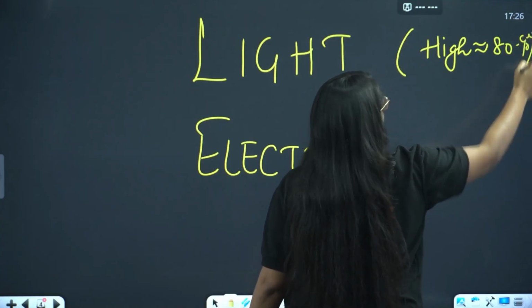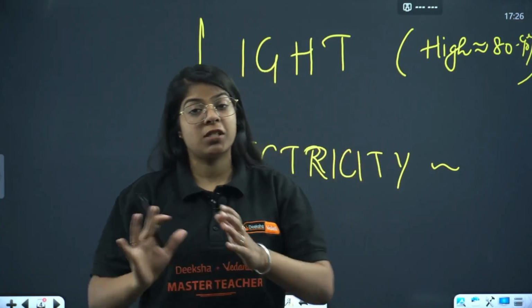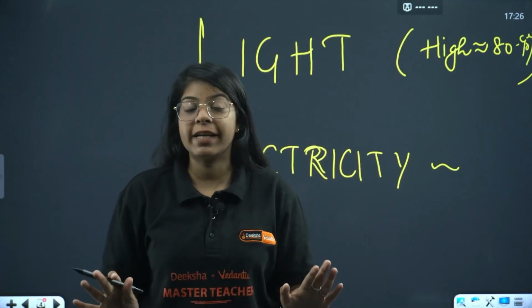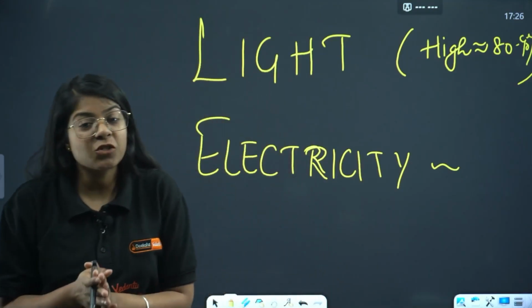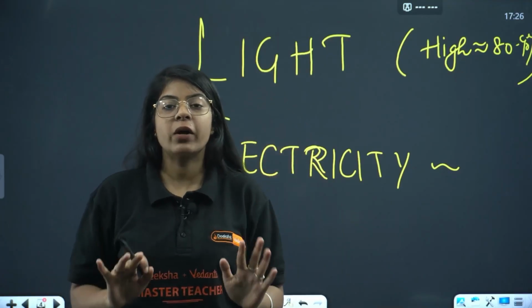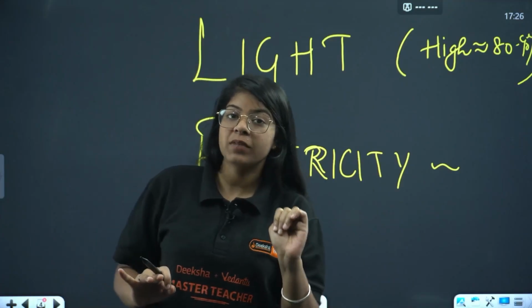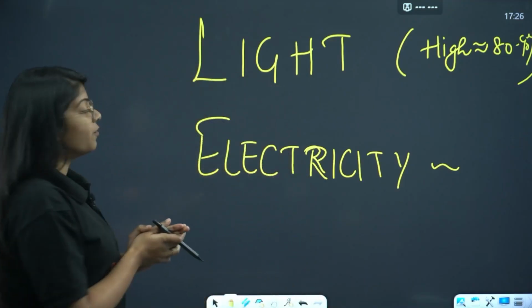From electricity also the chances are high. On the other 2 chapters the chances are not that high, but we are not taking any risk. So in this video we'll be doing CBQs from all 4 chapters: light, electricity, magnetic effects of electric current, and human eye. Let us start with the first question.